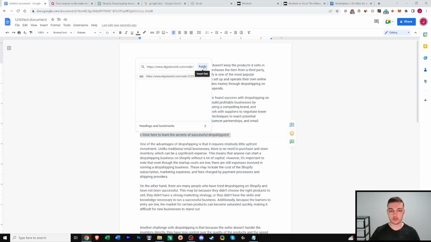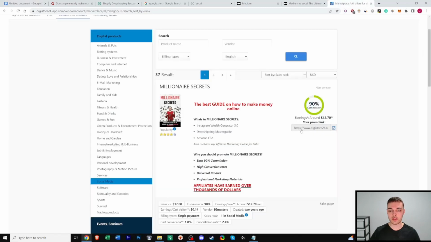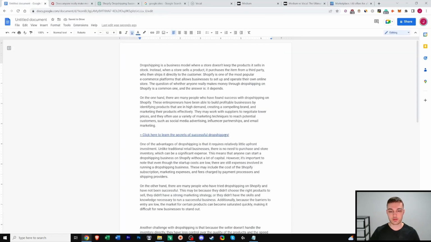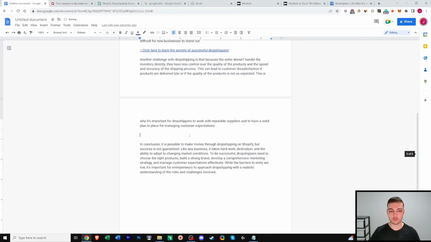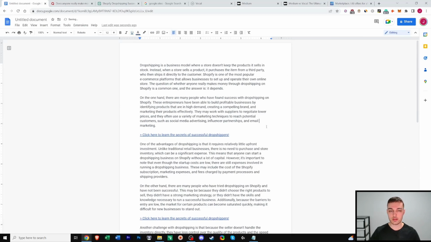Insert link. So if you remember, we got that from here. Then copy and paste this a few more times throughout the article. All right, cool. So now that the article is complete, you want to create your bridge. There's a few ways to do this, but I'll show you a few of my favorite methods. These are free as well.